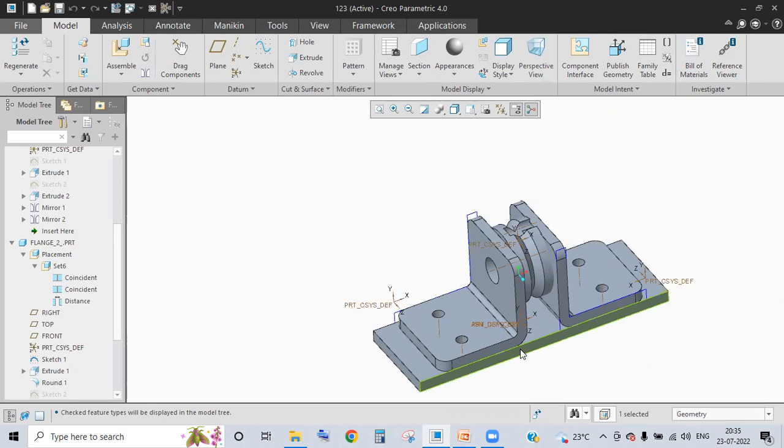So, Sai, when can I expect this assignment from you? Sai? Or Akhil, when can I expect this assignment from you?